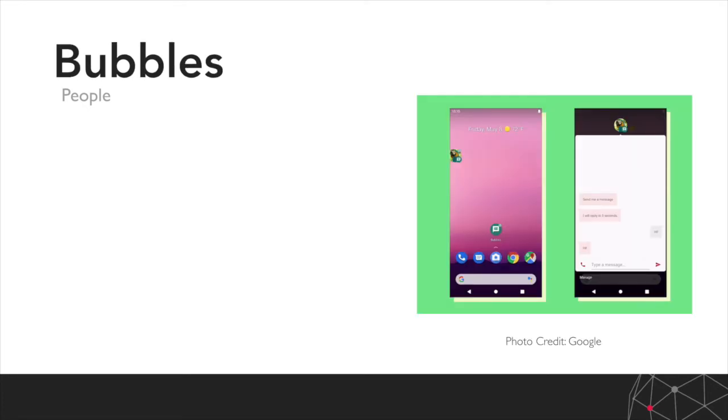So next up we have bubbles. So if you're an Android user and you have Facebook Messenger, you've probably already seen bubbles in action. But the big improvement with Android 11 is that it's now been rolled out, so developers will be able to use the Bubble API. So what is a bubble? It's effectively a floating notification. It sits on top of whichever apps you have open at that time, and it's always visible.